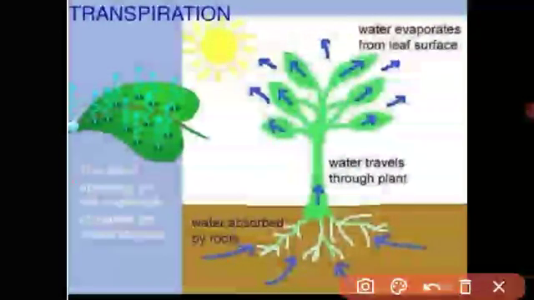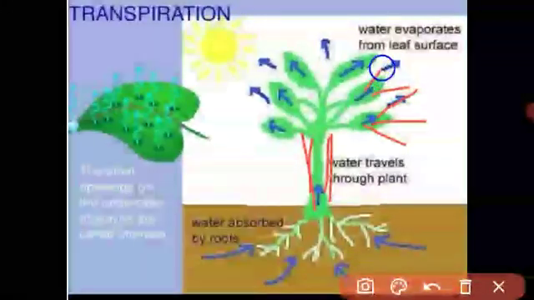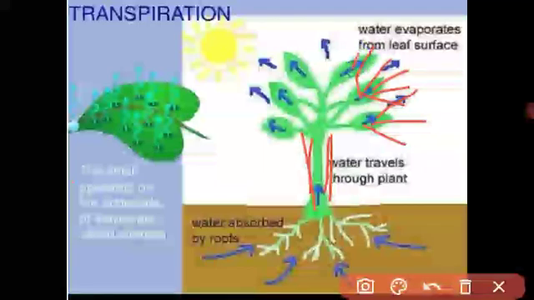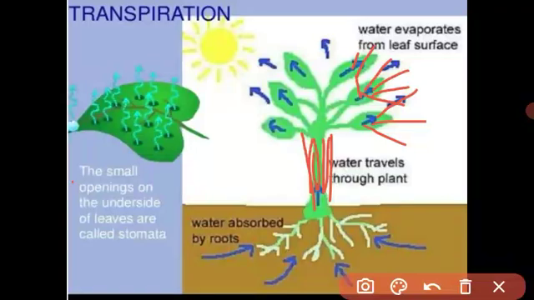See, student, this is a straw-like structure. This is a straw plant. Whenever the plant throws water to the atmosphere through the leaf, through the stomata, at that time the xylem vessels are emptied and a force is created in the xylem vessel. Due to this force, the water comes upward.